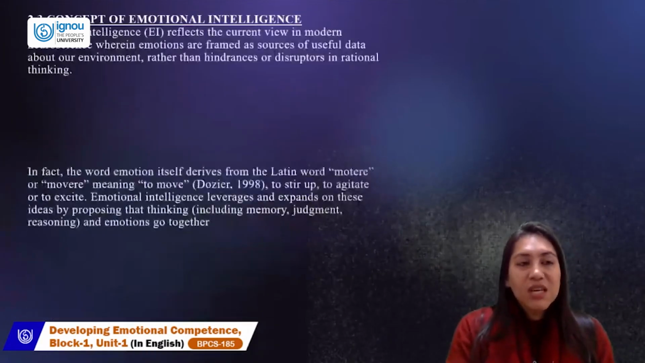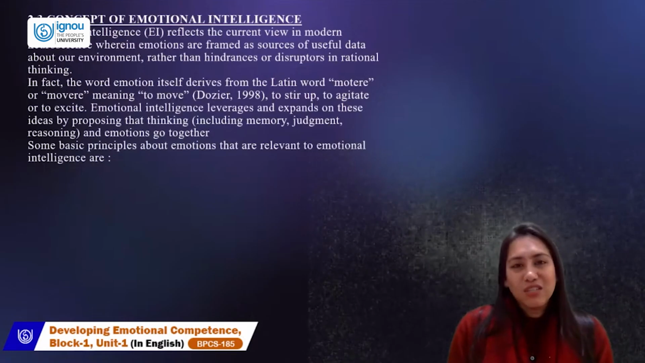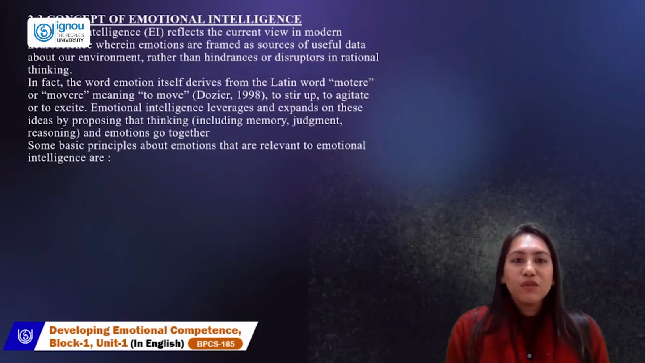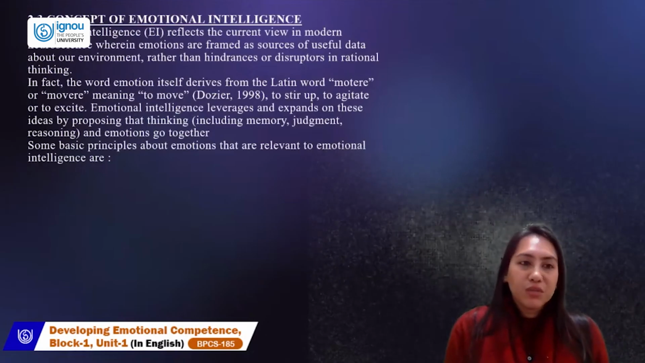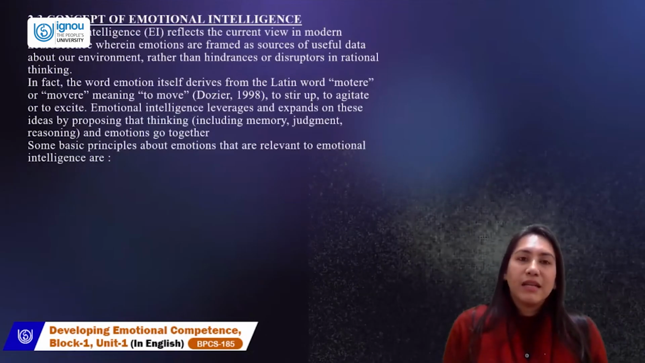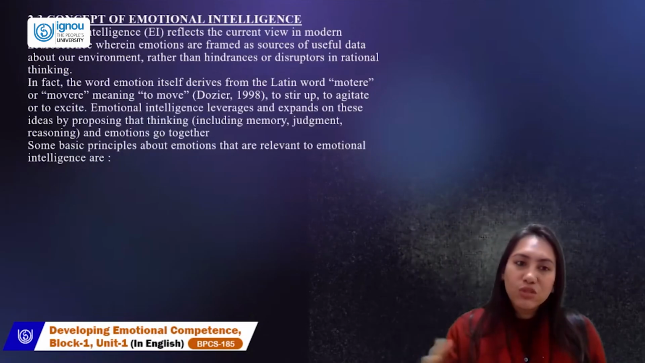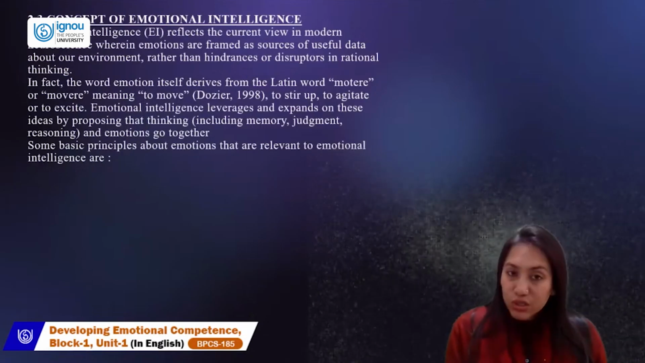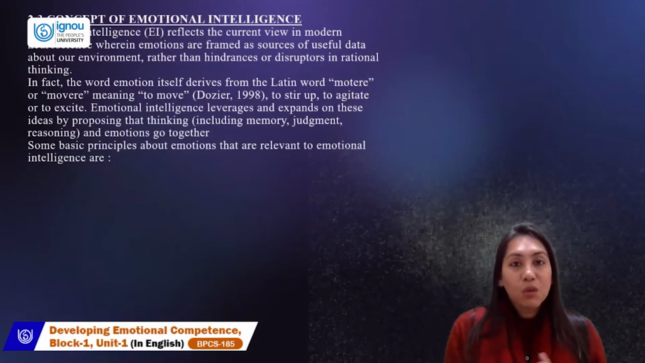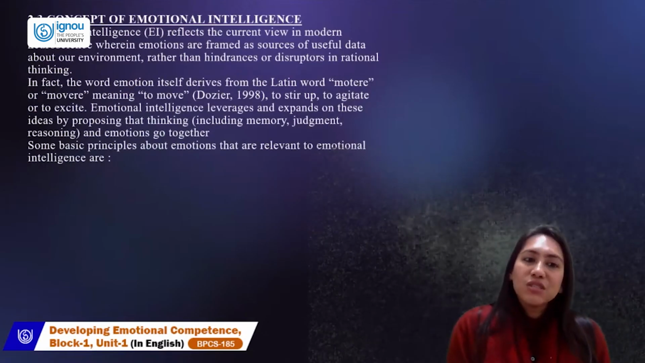So let's dive into it. Let's talk about emotional intelligence. Emotional intelligence in the modern world, in the view of modern neuroscience, is a combination wherein emotions are framed as useful data. They tell you about the environment. Emotions, intelligently used, talk about how the environment can be utilized without any hindrances or obstacles, and rationally thought over. So emotional intelligence is all about that.